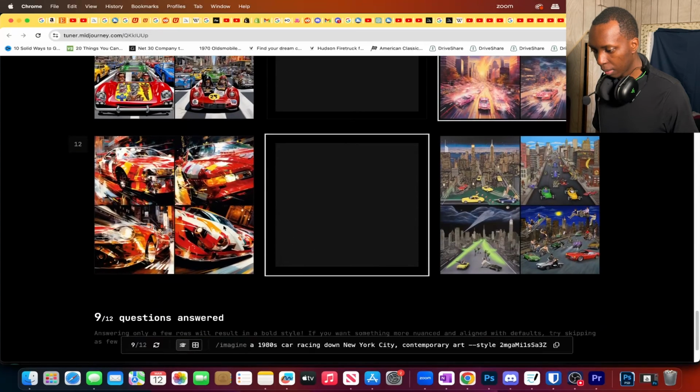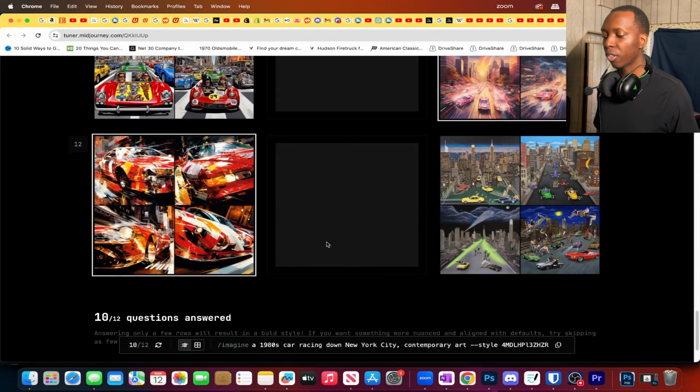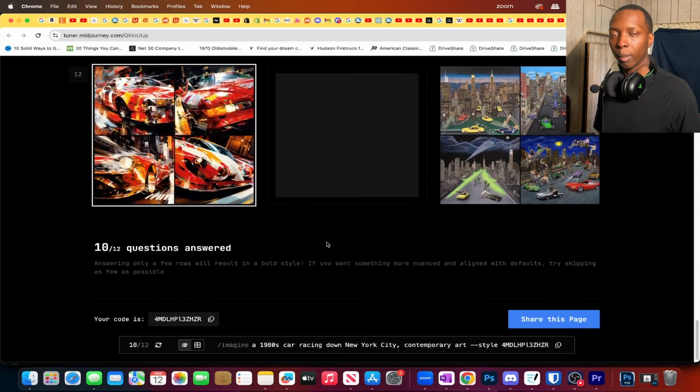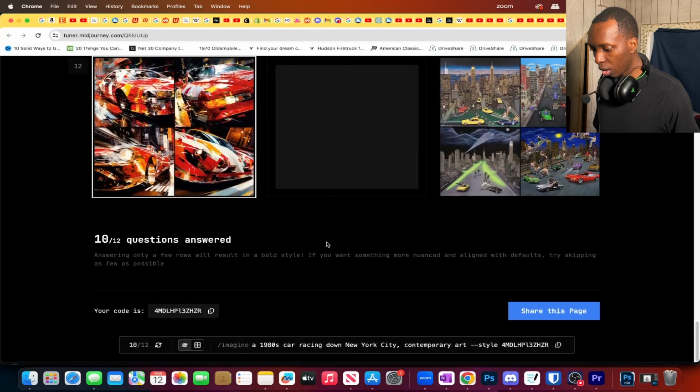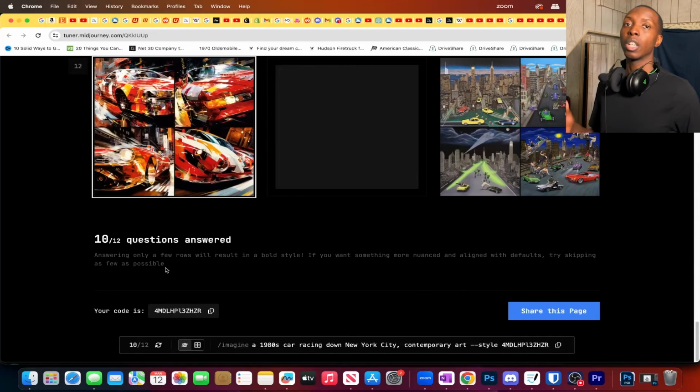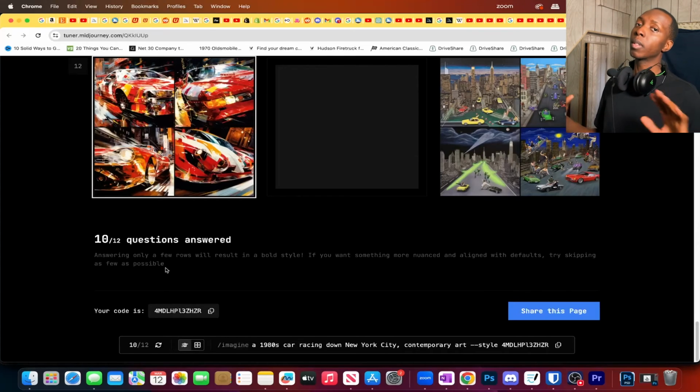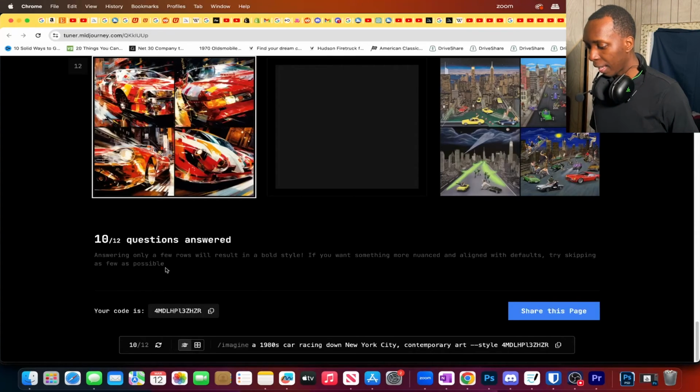And remember, you do want to make it a little coherent. I like this. Midjourney will figure out what you want from all of these, but you still want to make it a little coherent. So now I've chosen all of them, and you can even see right here, answering only a few rows will result in a bold style. If you want something more nuanced and aligned with defaults, try skipping as few as possible. So again, choose what you want. You don't have to choose all of them. Choose what you want, and then they'll move from there. And now they have my style code, which is this.